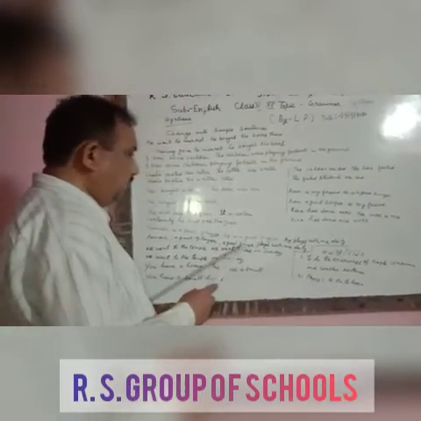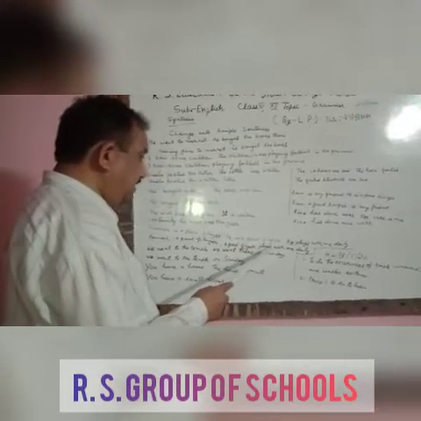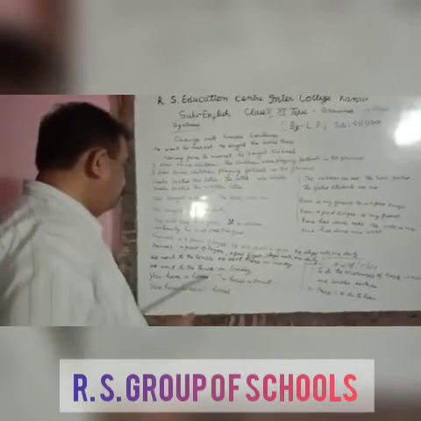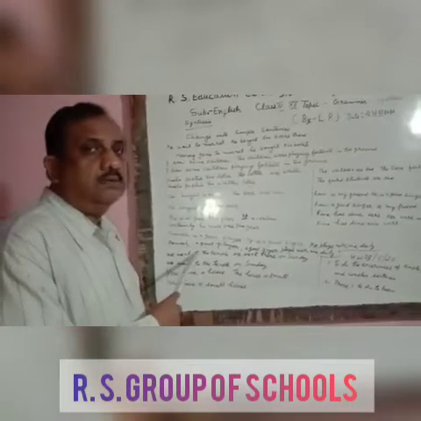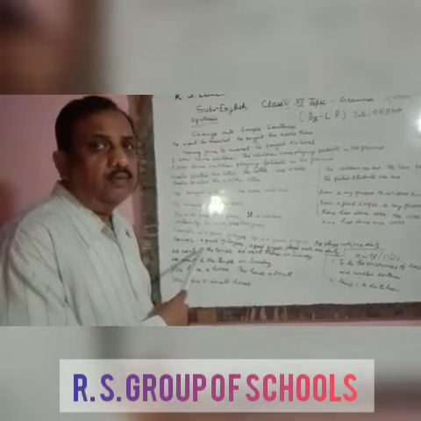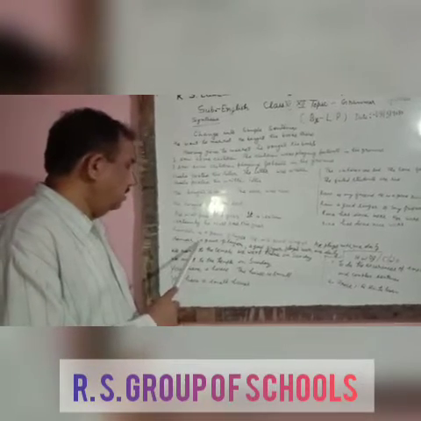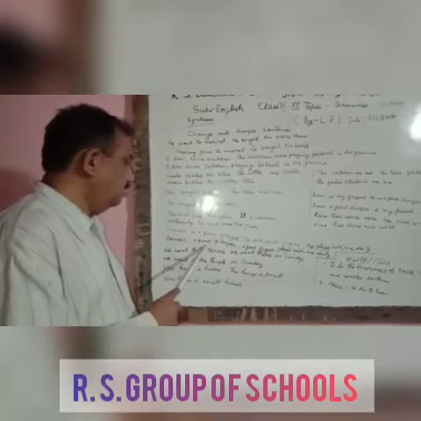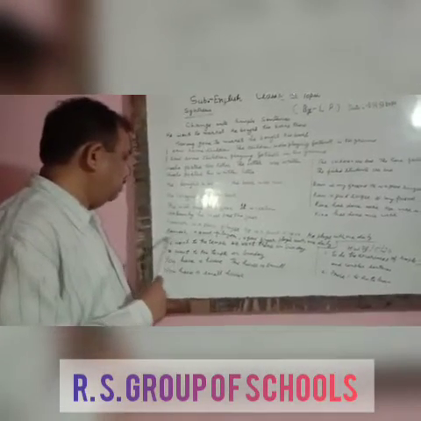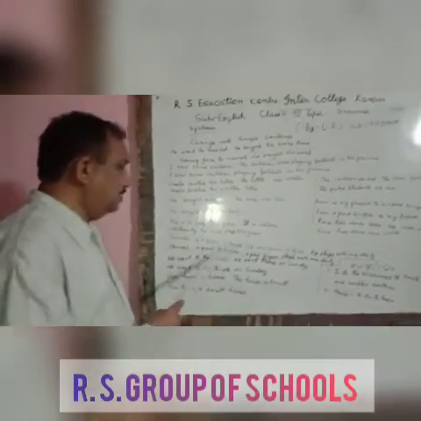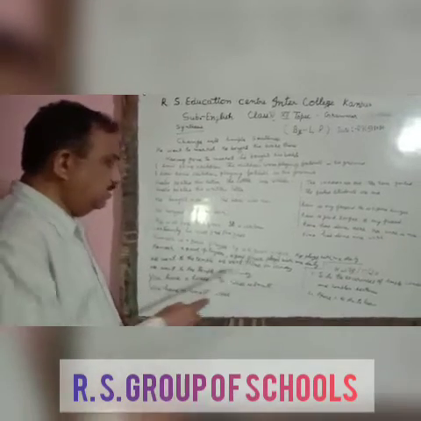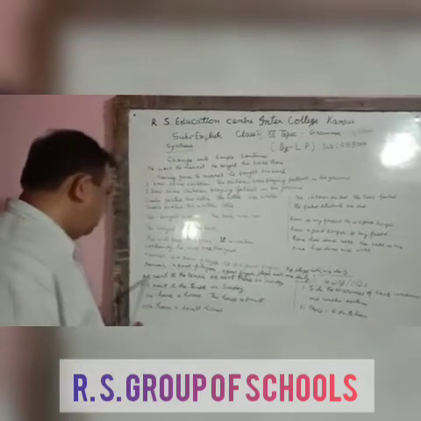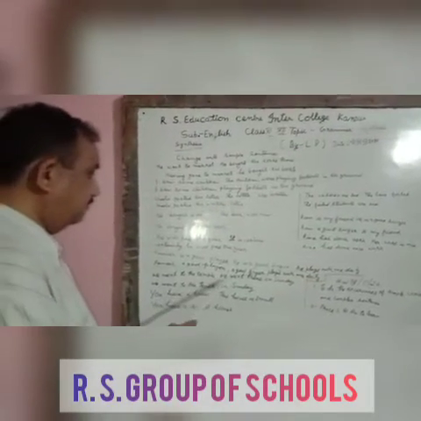So there is only one verb, plays, and we have used the noun in apposition here. Many verbs had been used for Ramesh, but now there is only one verb, and that's why it will be a simple sentence.